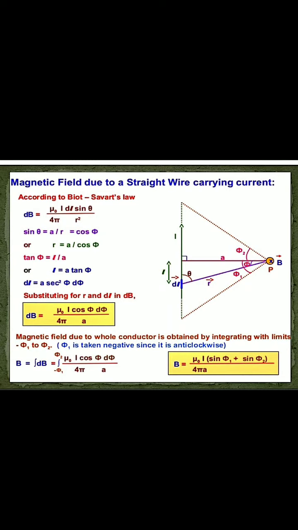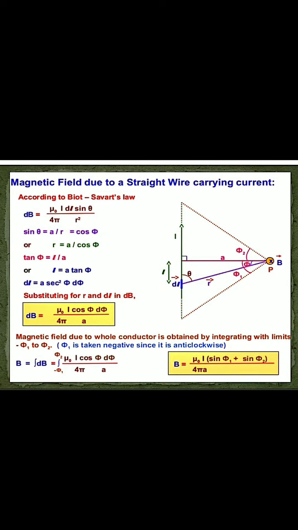Now tan phi equals L by A. Tan phi means perpendicular by base. So perpendicular, that is L, and base, that is A. So L equals A tan phi, but we want the value of dl. So we differentiate both sides. I hope you studied the differentiation in your mathematics class. If you differentiate both sides, we get dl equals A sec square phi into d phi.